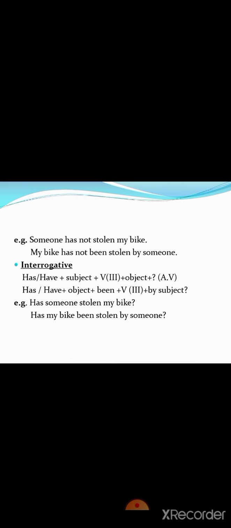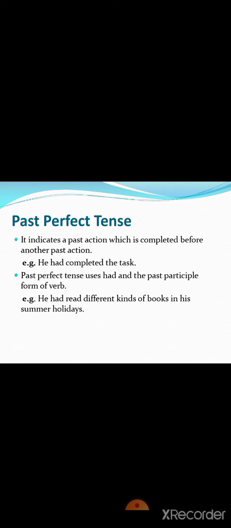Interrogative, remember in interrogative we ask the question, so helping verb will come in the beginning. So sentence structure is has/have plus subject plus third form of the verb plus object plus question mark. And for the passive voice, has/have plus object plus been plus third form of the verb plus by plus subject plus question mark. For example, has someone stolen my bike? And passive voice, has my bike been stolen by someone?